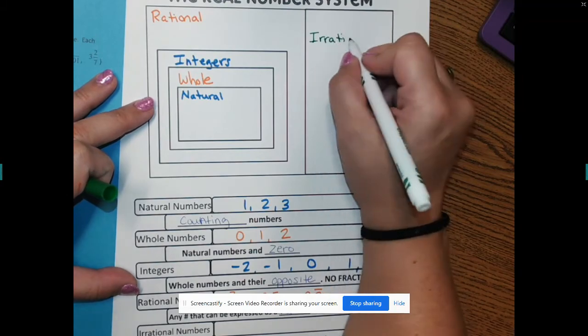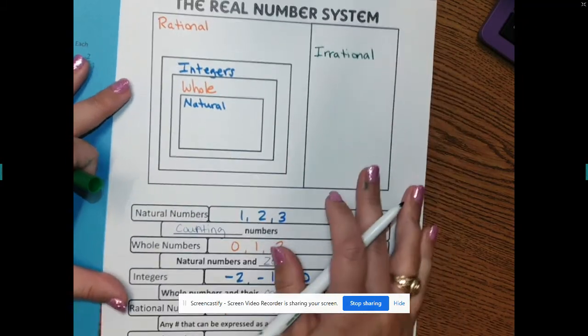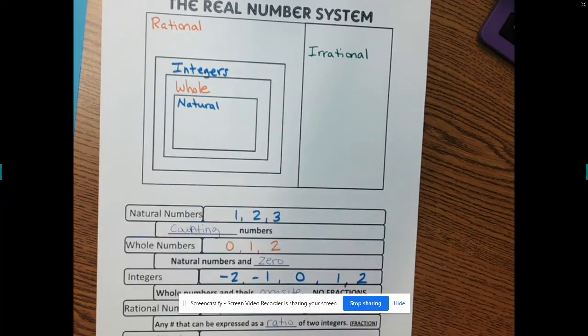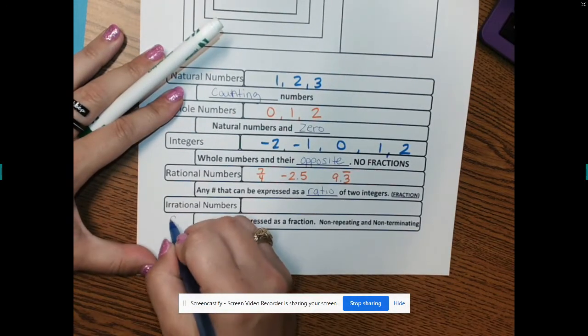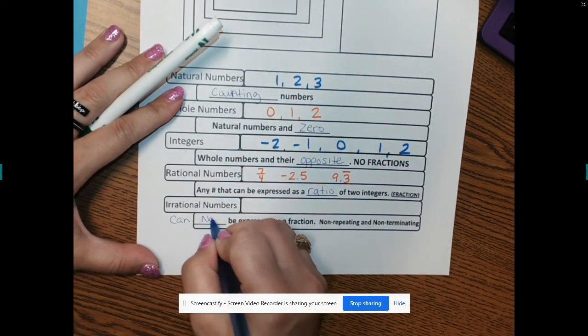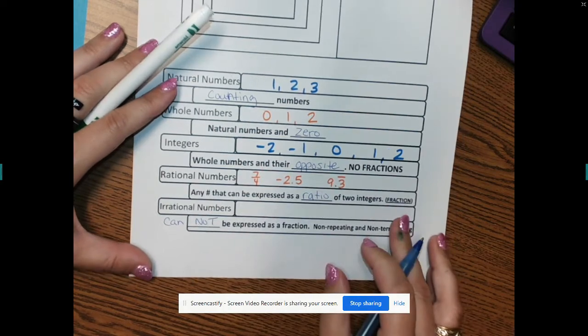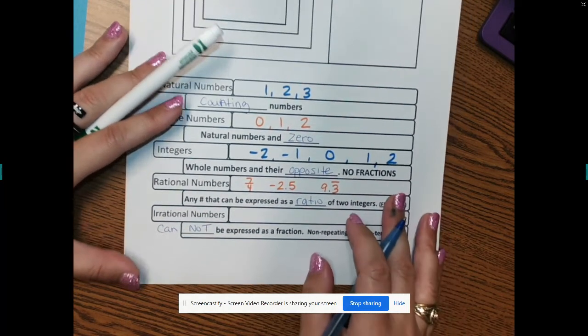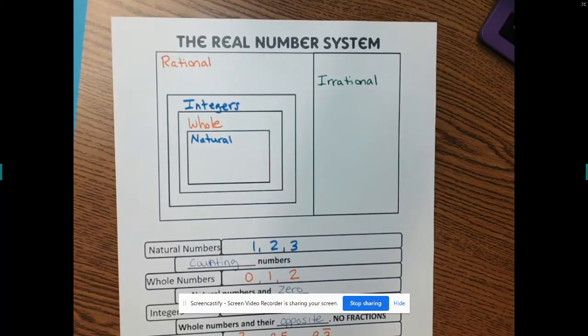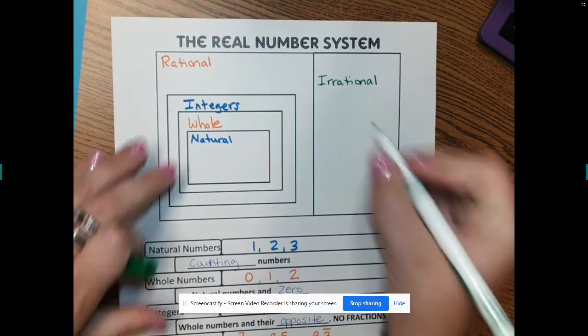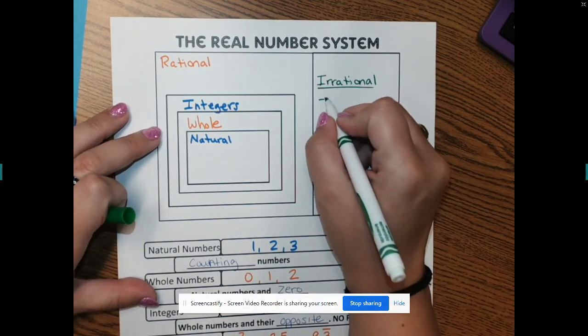Irrational numbers are new numbers that we don't know about yet. An irrational number cannot be expressed as a fraction. Cannot. So we actually talked about some of these numbers on Friday. These are going to be non-perfect squares.